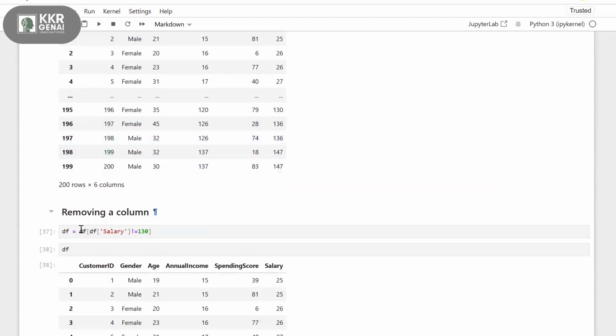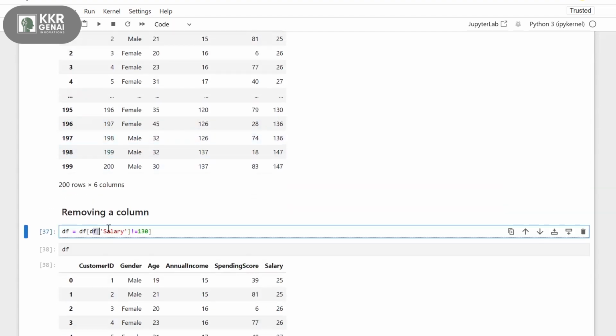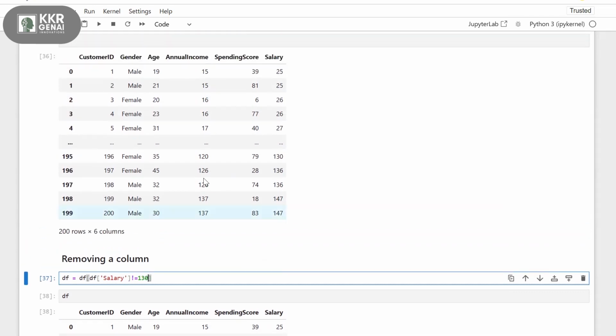If you see this, DF of DF of salary not equals to 130. Here, I'm deleting a record where salary is not equal to some specific value. I'm taking only particular records wherever salary is not equals to 130.